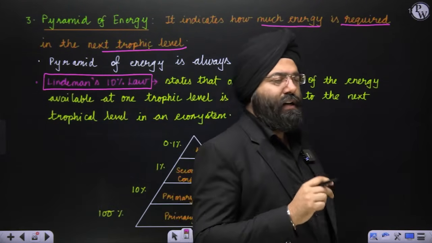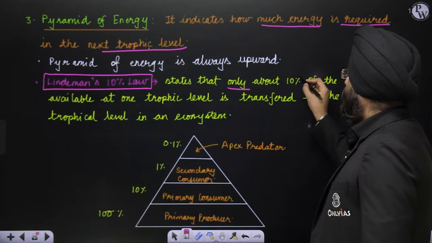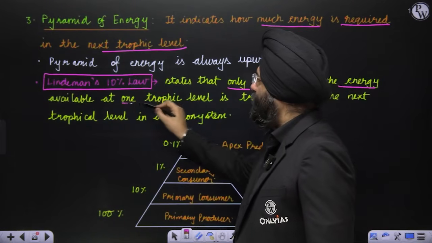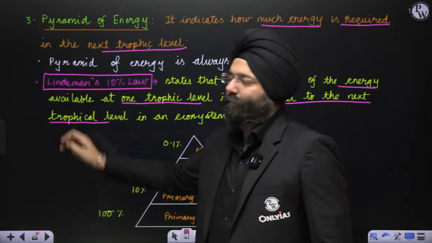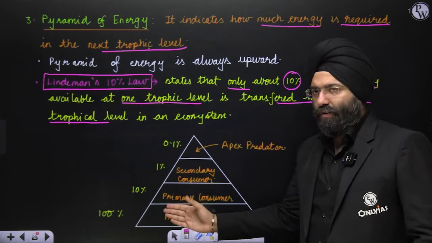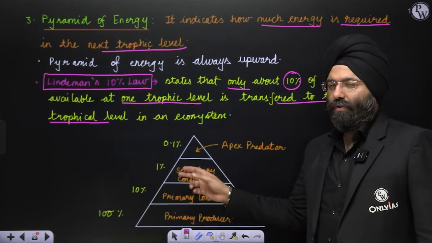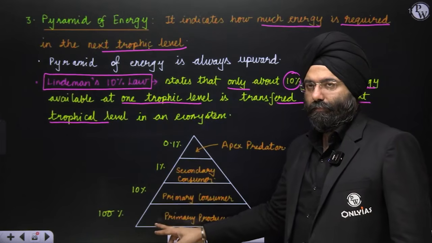Lindemann's 10% law basically states that only about 10% of the energy available at one trophic level is transferred to the next trophic level in an ecosystem. It means that if there is a certain amount of energy in this trophic level, it will be consumed by the upper trophic level, but the amount of energy that is transferred is only going to be 10% of the energy that is available here.